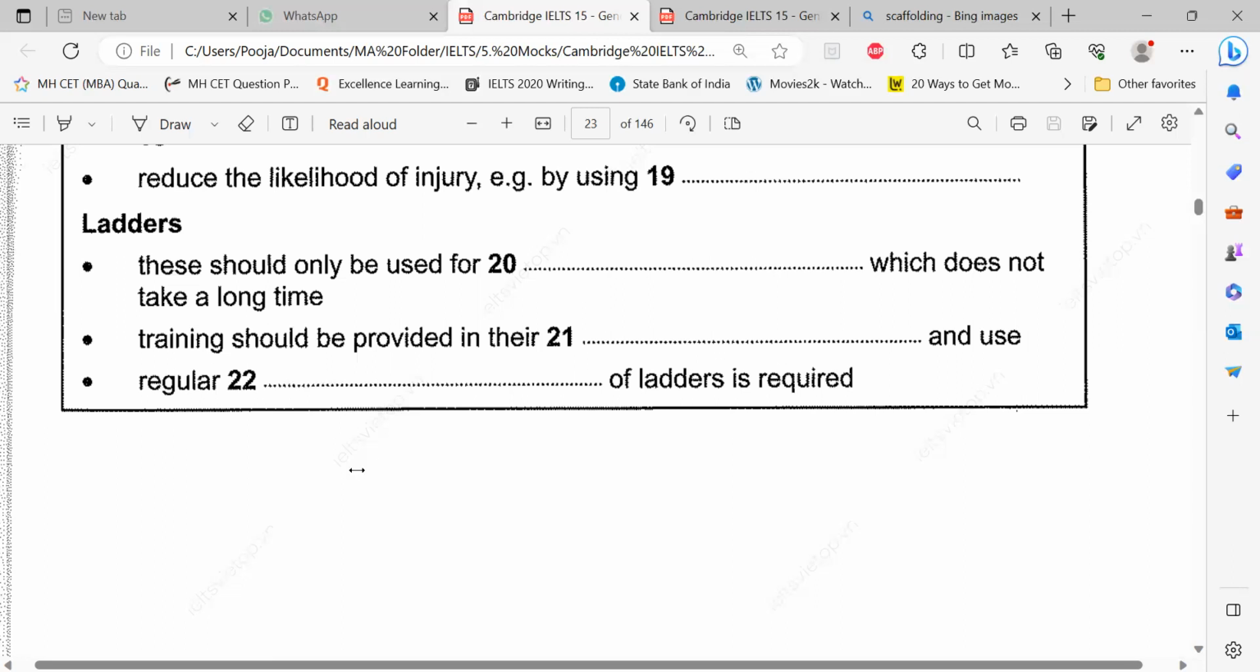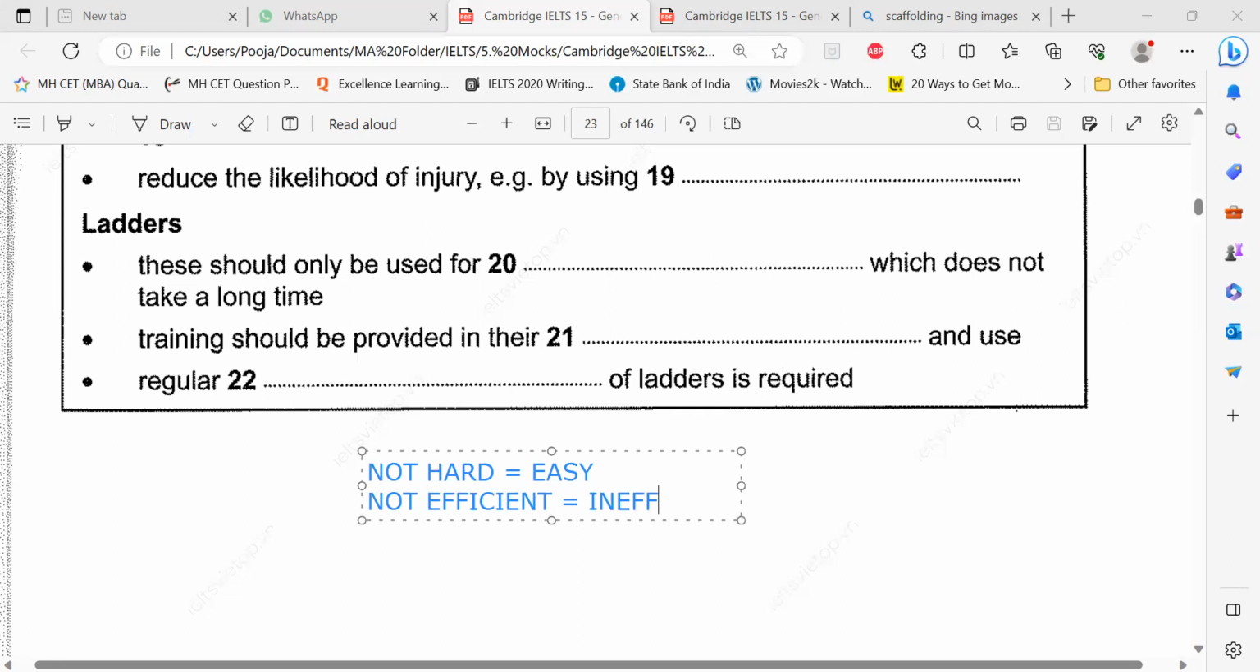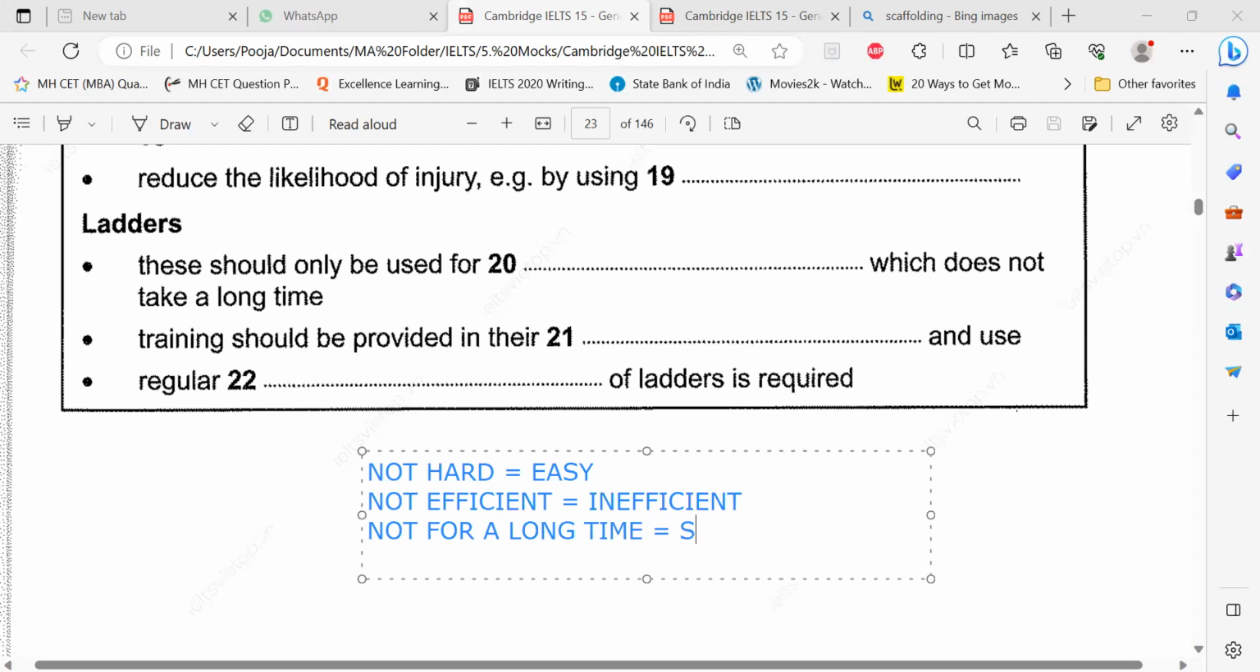So note this down. Not hard. Don't try to search for the word hard here. It would be easy. Or it is not efficient, and it could be something like inefficient. Most of the time our eyes are so trained to look at the words and find the same word. So when you see not for a long time, what could be the word? Short duration or something like that. So your mind should be thinking from both perspectives.